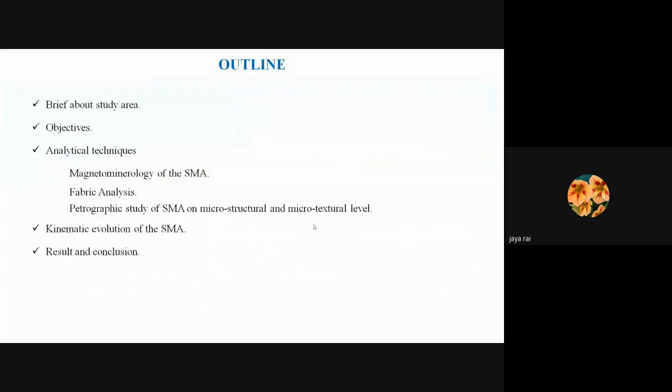So first of all, I would like to share the outline of this presentation. First of all, I will talk about the study area, then I will head to the objectives. Then I will talk about the analytical techniques, where I have encompassed the magnetic mineralogy and fabric analysis of SMA and the petrography of SMA. Finally, I would like to talk about the kinematic evolution of SMA, and then I will conclude with the results and conclusion.